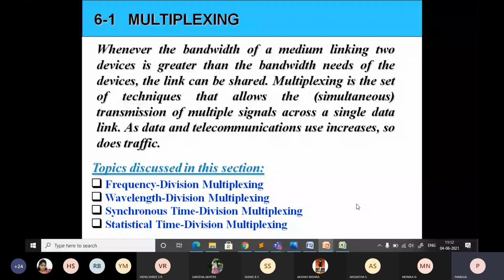So we'll move on to multiplexing, the first concept.